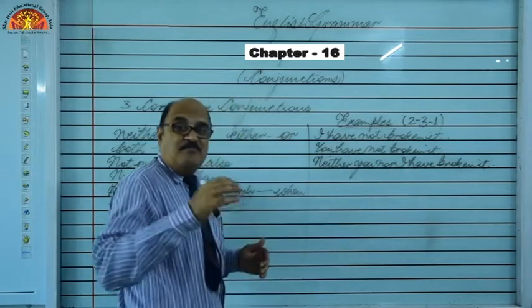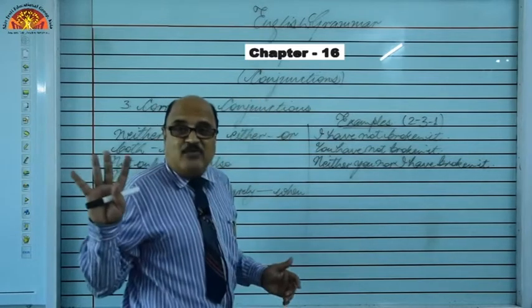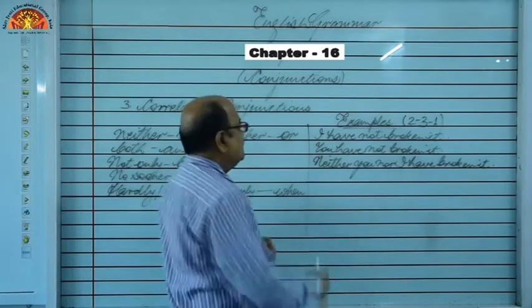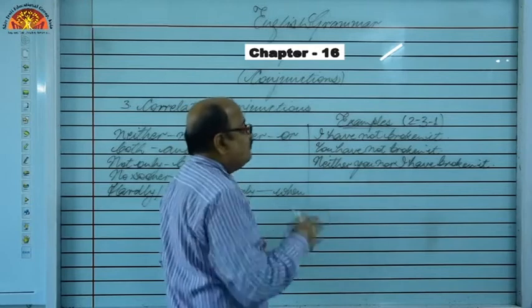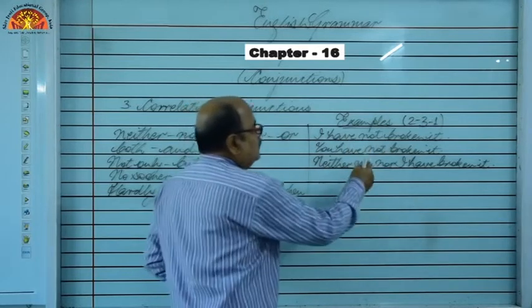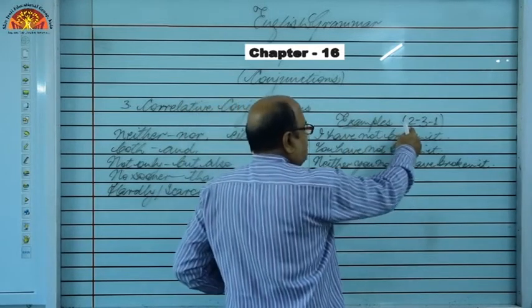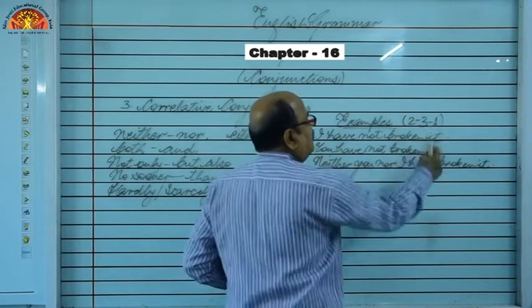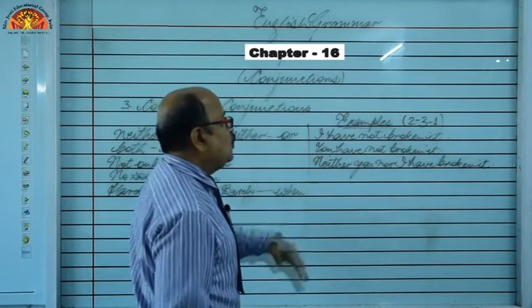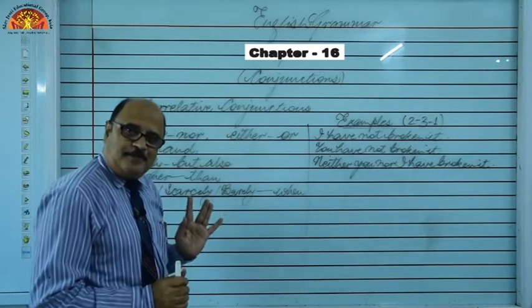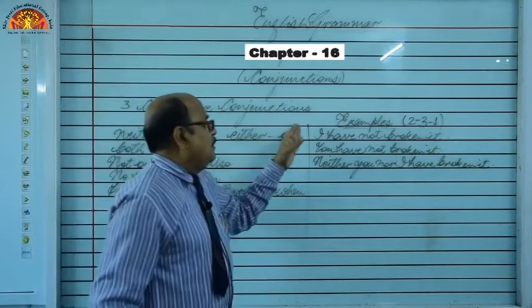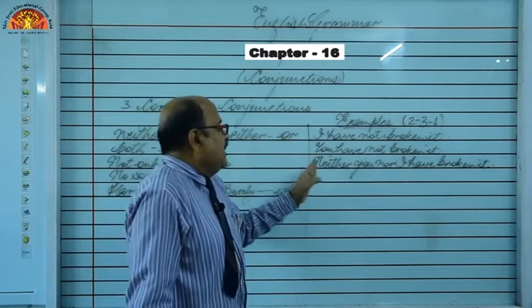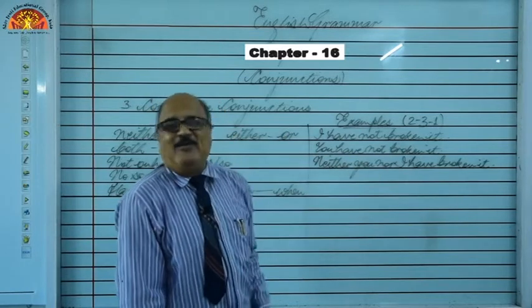But the sentences may confuse you, so you don't have to get confused every time. Look here, I have used I first and you in the second place, but when we are connecting them, we will use you as second person first and I is first person, so it will be placed later. So, neither you nor I have broken it, right. We may write, if the sentence is I have broken it, you have broken it, so the sentence will be either you or I have broken it.